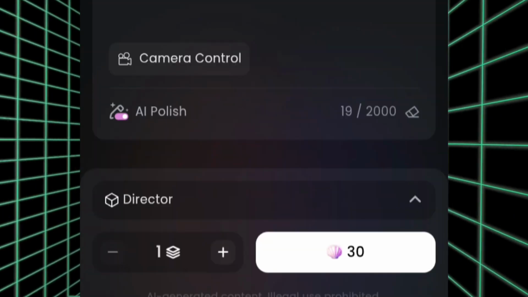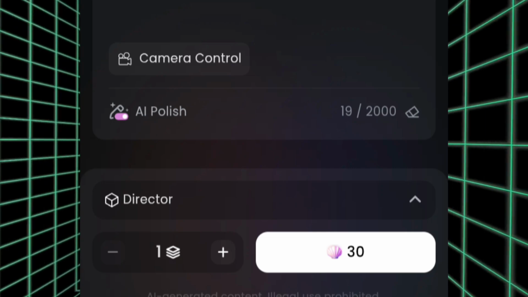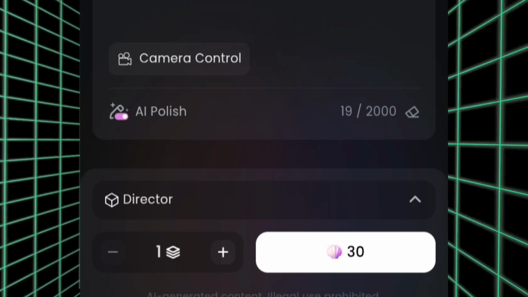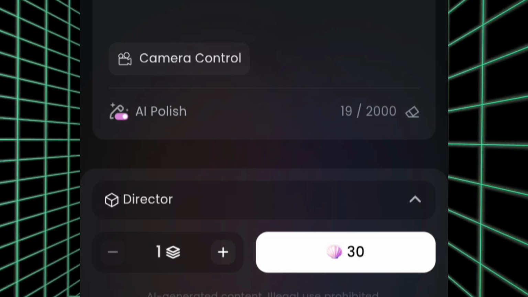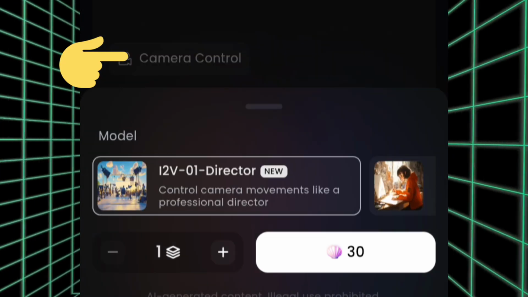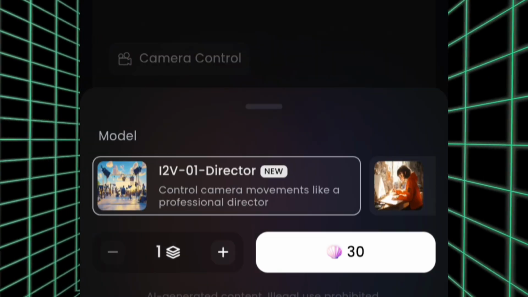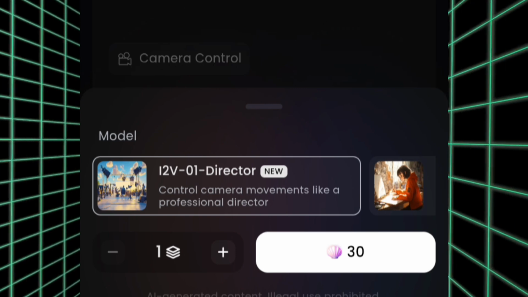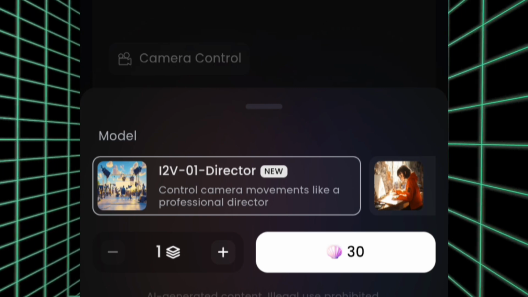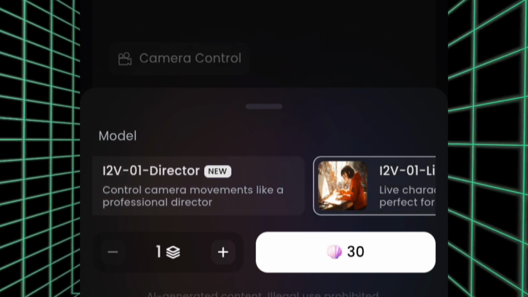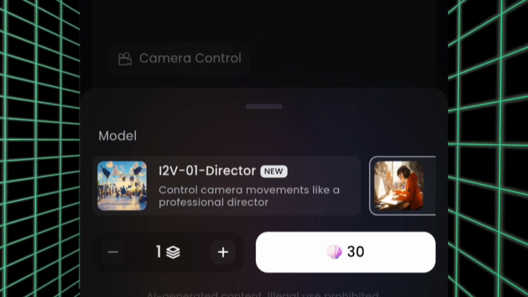This is going to take me just 30 credits. As a free user, I get about 100 credits per day. So I'm going to tap here to put in the camera movement. So I just need you to be in this second one.